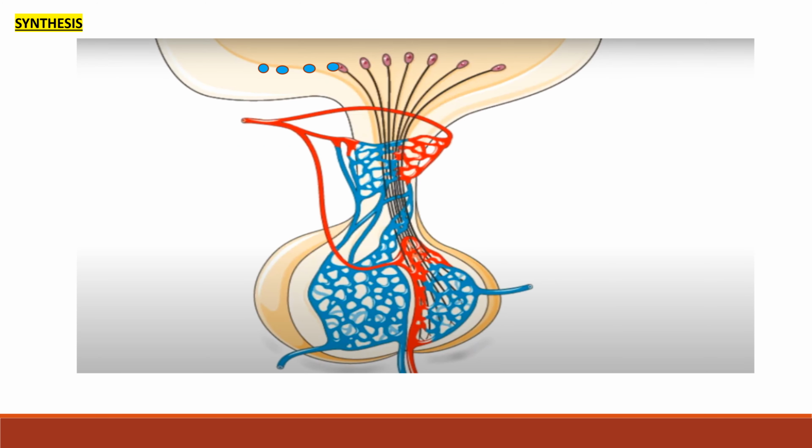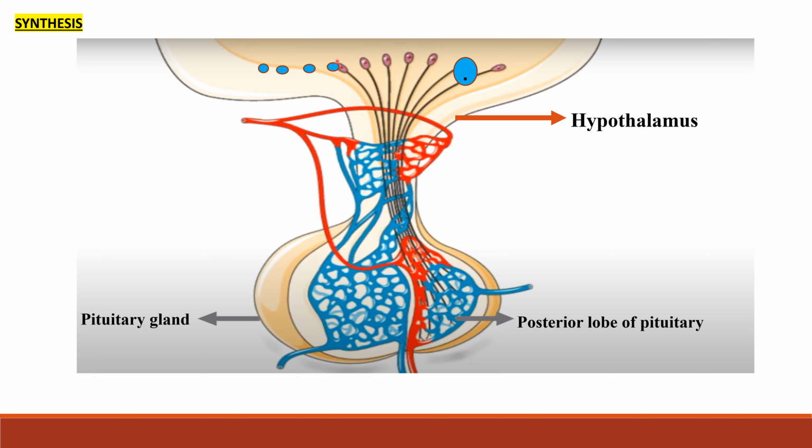Let us see about the synthesis of vasopressin. This is the hypothalamus. Just beneath the hypothalamus, we have the pituitary gland. In the pituitary gland, we have two lobes. This is the anterior lobe and this is the posterior lobe. There are many nuclei in the hypothalamus. Two nuclei are involved in the synthesis of vasopressin. One is the supraoptic nucleus and the other one is the paraventricular nucleus.